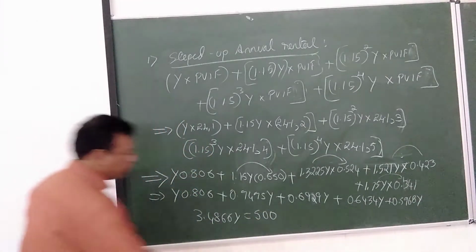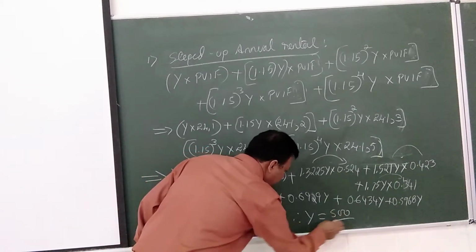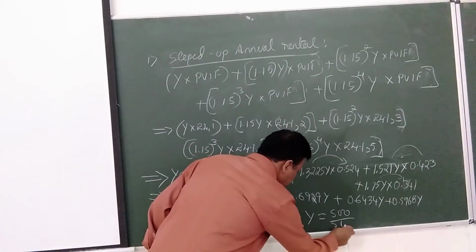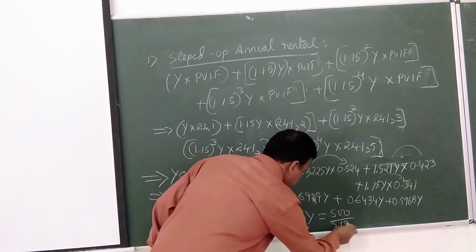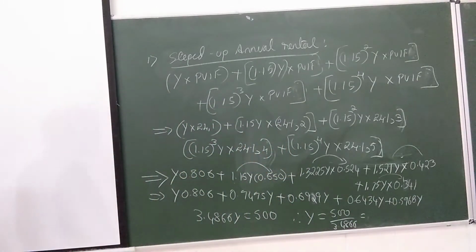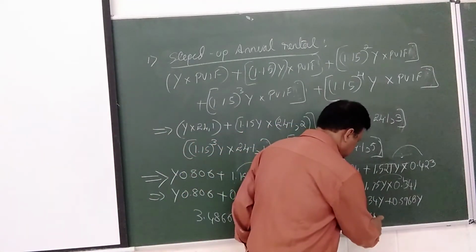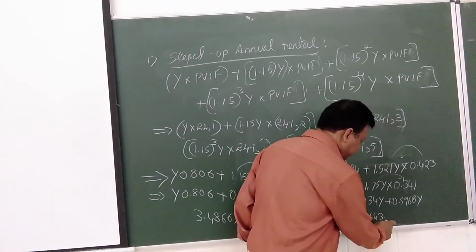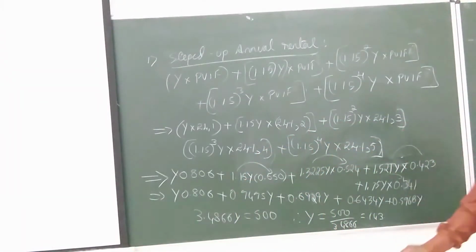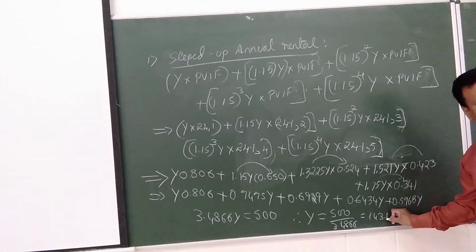So now, Y is 500 divided by 3.4866, which is 143 point something. They are strict to two digits.